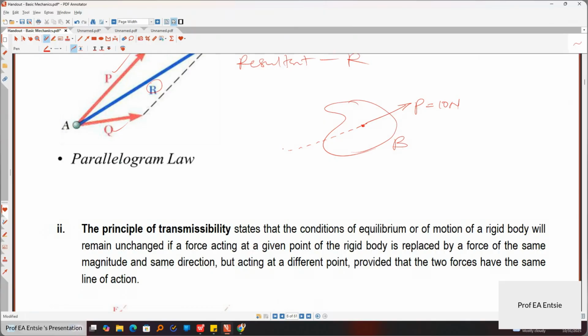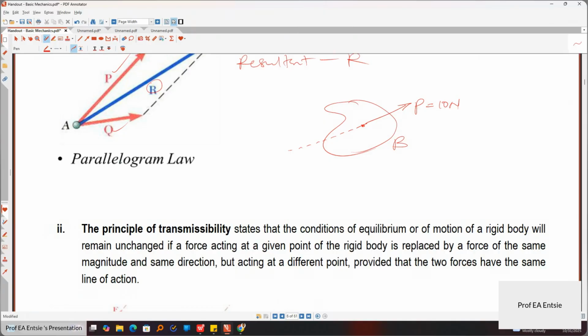So if I'm pushing a car, the way the car is moving with the direction of the force is what I'm calling the line of action. So when you go into the various industries, they will be using line of action, line of fire. So don't stand in the line of fire. If they say don't stand in the line of fire or don't stand in the line of action, what it means is don't stand in the effect of the force. So line of action is like the effect of the force.